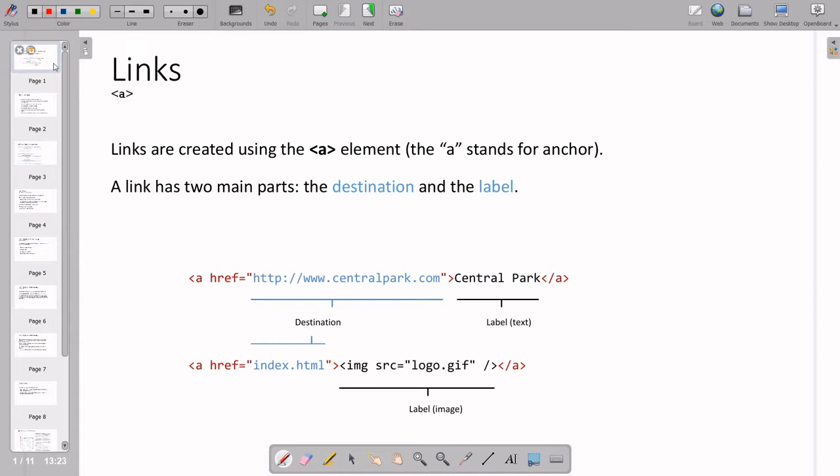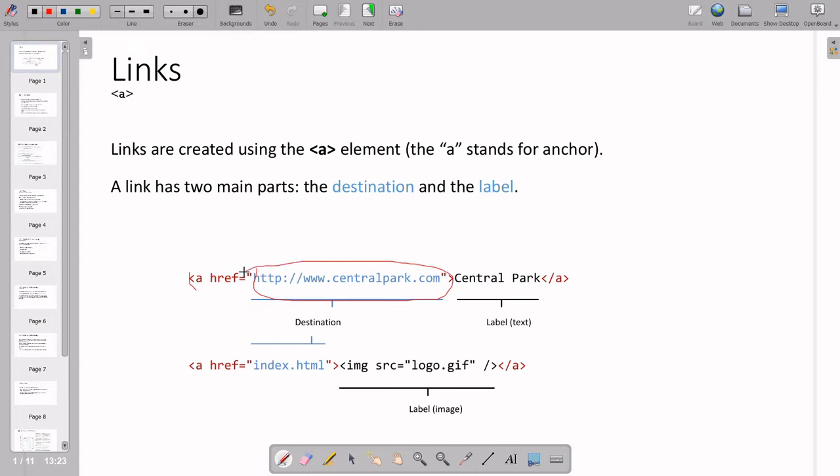And the anchor tag syntax is an angle bracket, then A, space, href equal to, then you put the destination, meaning what you want to open. Here in this example you see these are the destinations.